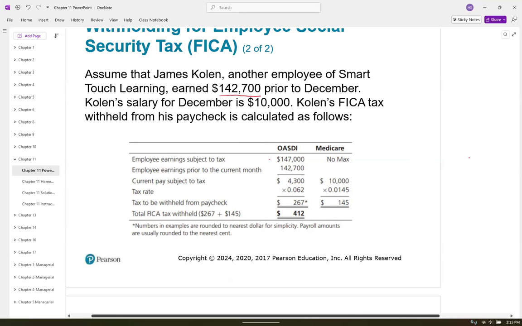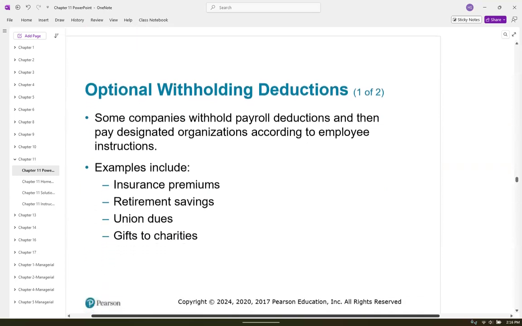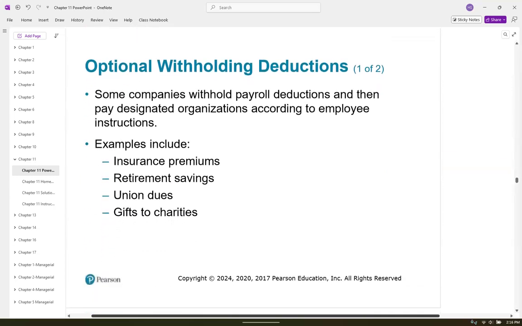Okay. So for the extra 4,300 will be at the 6.2%. Okay. The whole 10,000 is at 1.45. There's no max on that. Okay. So that's $145. So here is the FICA tax. This is just for one employee. Okay. There are optional withholding deductions, insurance premiums, retirement savings, union dues. I think unions are pretty much outdated at this point.